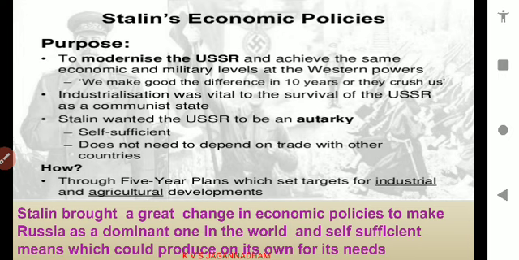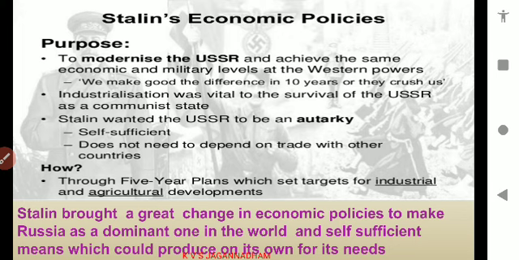Now let us see Stalin's economic policies and why he followed them. Stalin wanted to modernize the economy of Russia. Till then, it was under the Tsars' rule, and they could not develop Russia. They only concentrated on pressuring the people for collection of more taxes and developing a particular section of people, like feudal lords. Feudal lords means landlords.